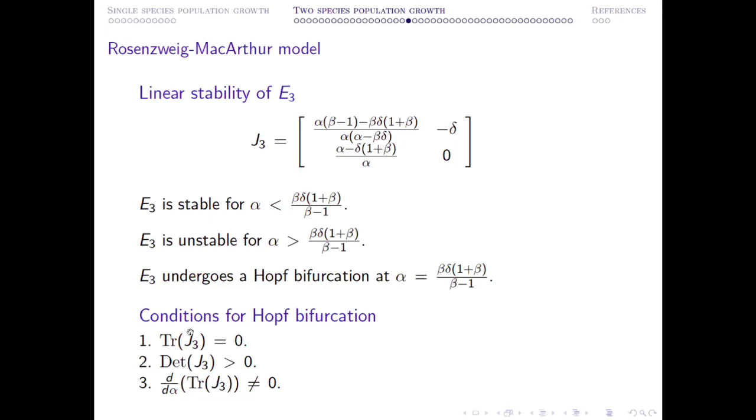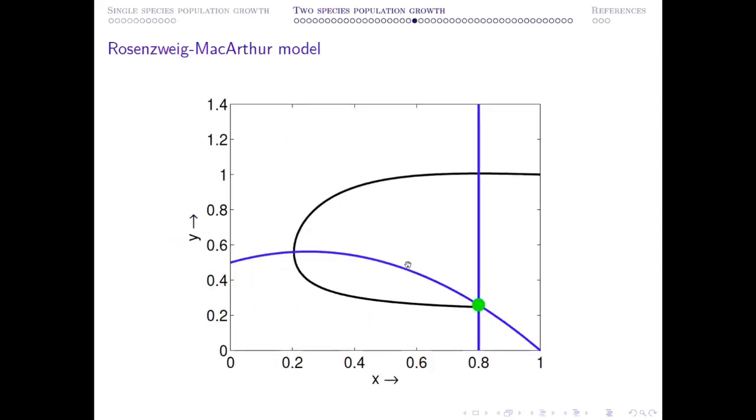And just for your reference, I have given here the analytical conditions which ensure the existence of Hopf bifurcation. These two are called the required conditions, and this is called the transversality condition. Now, the most important question is from where I can find this Hopf bifurcation threshold? Just by solving this equation, trace J3 equal to 0, for alpha. That will give you the solution.